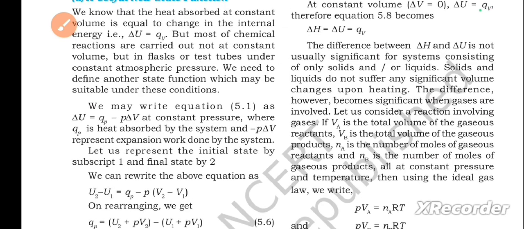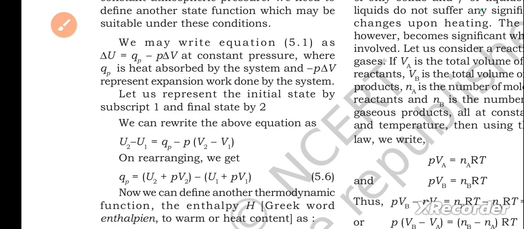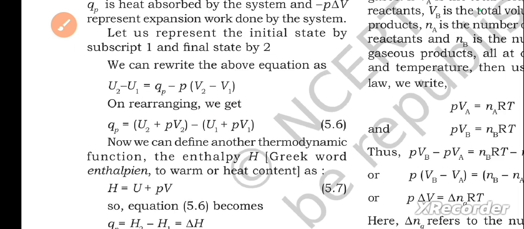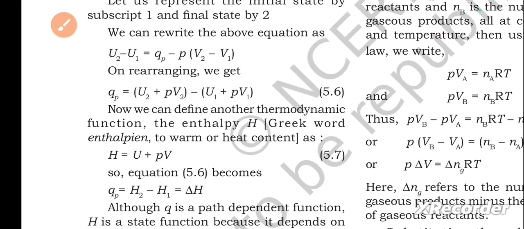We may write equation 5.1 as delta U equals QP minus P delta V at constant pressure, where QP is the heat absorbed by the system and minus P delta V represents the expansion work done by the system. Let us represent the initial state by the subscript 1 and the final state by 2. We can rewrite the above equation in this way. You can check it out, and this can be rearranged, and with this we get equation 5.6.